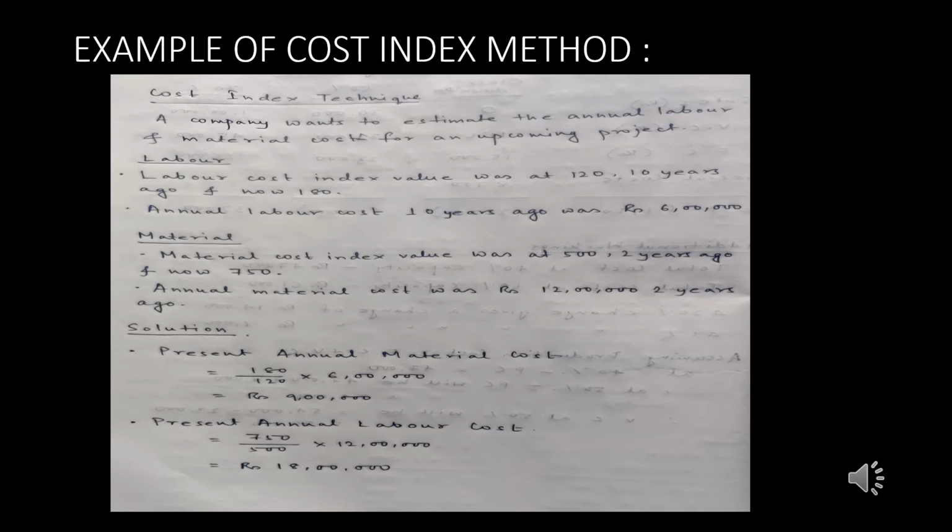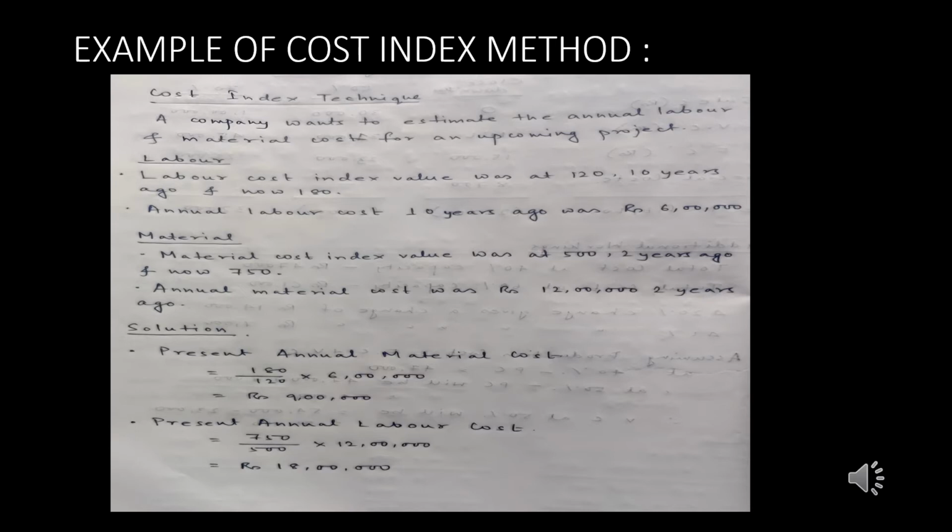Coming back to the material cost index, it was 500 2 years ago and now it is 750, whereas the annual material cost was rupees 12 lakh 2 years ago. So here all the figures of the past are given to us. We need just to calculate the present cost of this particular project, where they need to find out the present labor and the material cost.